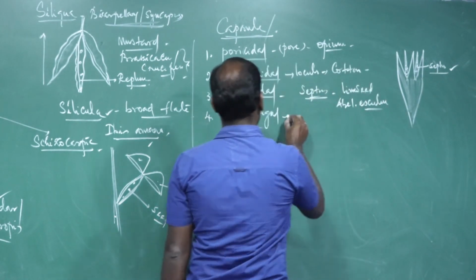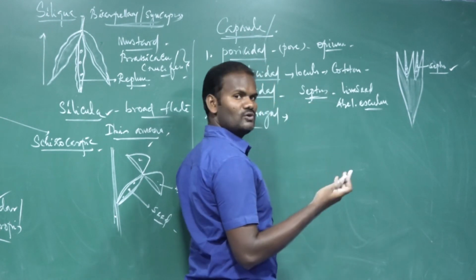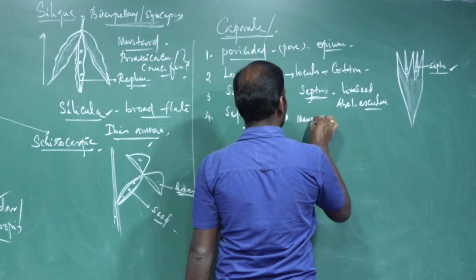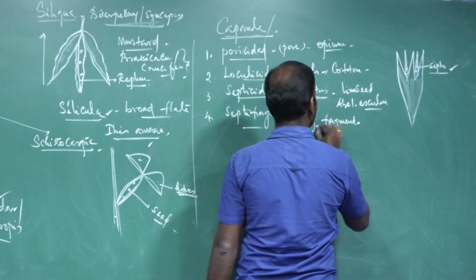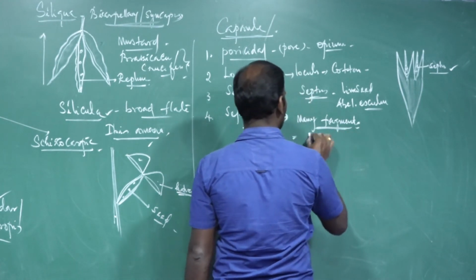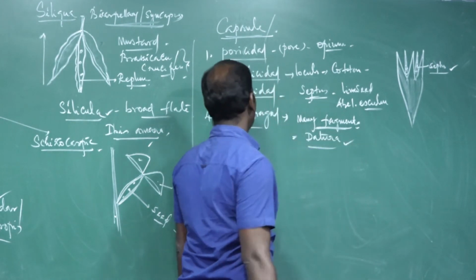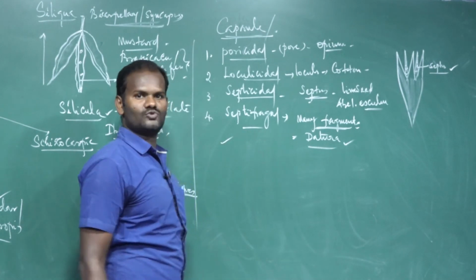Another one is septifragal. The septums split or break into many fragments. For example, datura. So these are the types of capsular fruits.